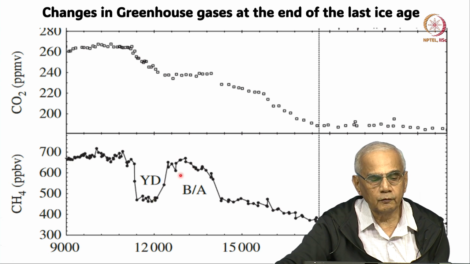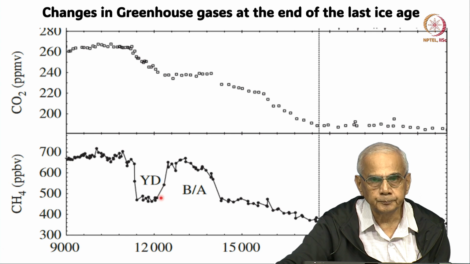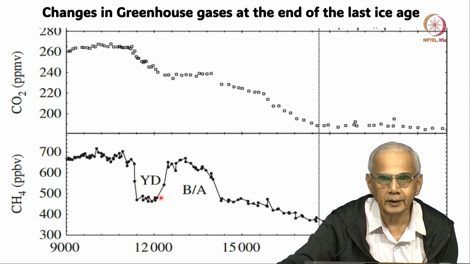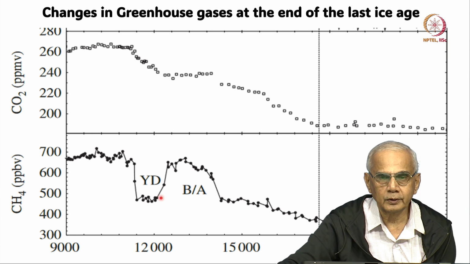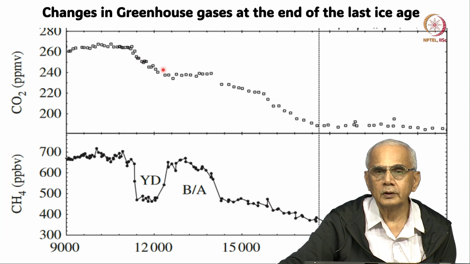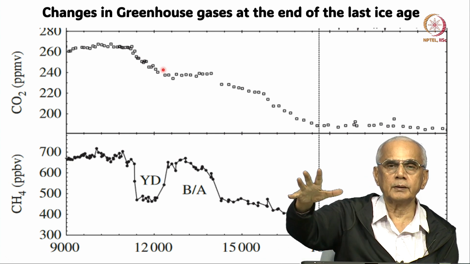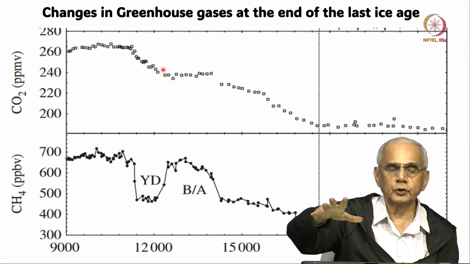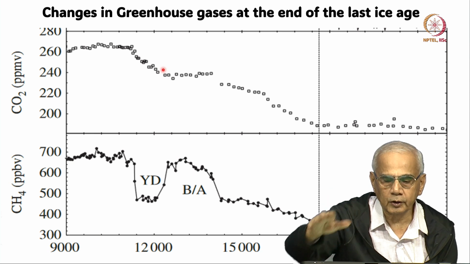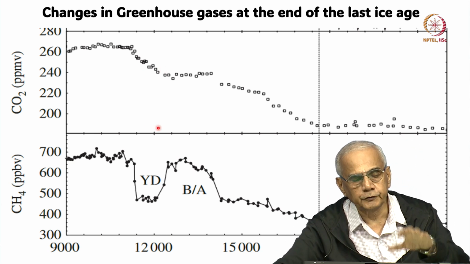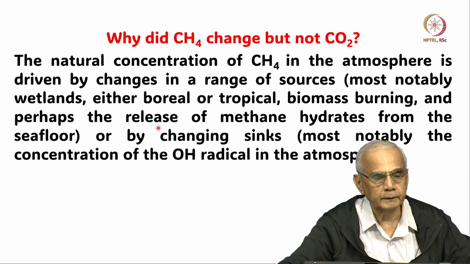When the northern hemisphere cooled suddenly, the permafrost would have refrozen. So, methane emission will stop. CO2 does not respond that quickly to permafrost. It will, but carbon dioxide has a much longer time scale in the atmosphere. So, you will see changes on a much longer time scale. This is a very interesting feature which we will come to later.